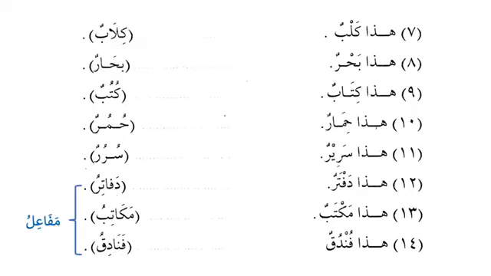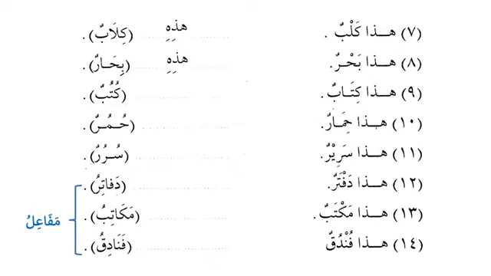Okay. هذا كلب, this is a dog, and now we want to say these are dogs. Now in English we say these are dogs, but in Arabic what will we say? هذه كلاب, these are dogs. It also comes on the pattern of فعال. هذا بحر, this is a sea, and now we want to say these are seas. So هذه بحار, on the pattern of فعال, بحار. بحار has also been used in the Quran.